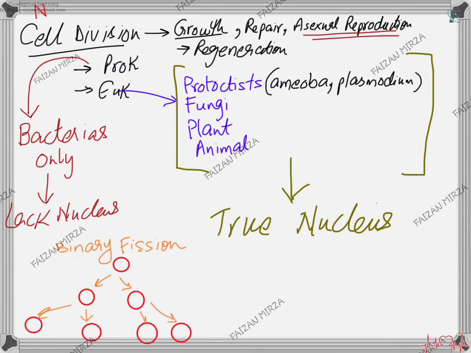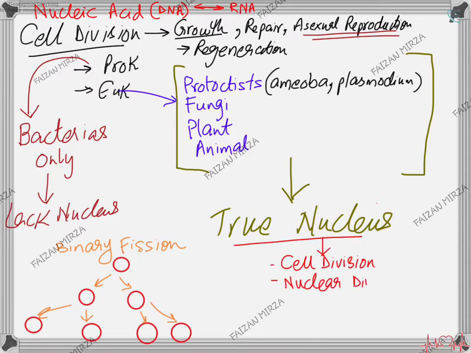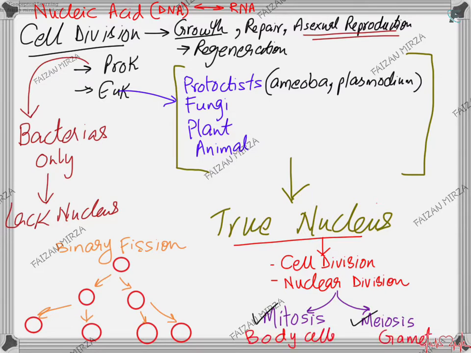But cells which actually are carrying a true nucleus undergo cell division in such a way that cell division occurs together with nuclear division. What is nuclear division? Nuclear division can occur either by the process of mitosis or by the process of meiosis. Mitosis occurs in body cells and meiosis occurs in the production of gametes, and in meiosis reduction division occurs. This is the basic difference.